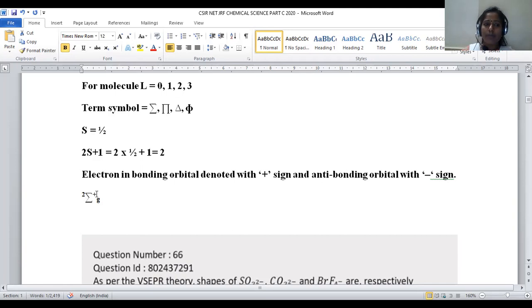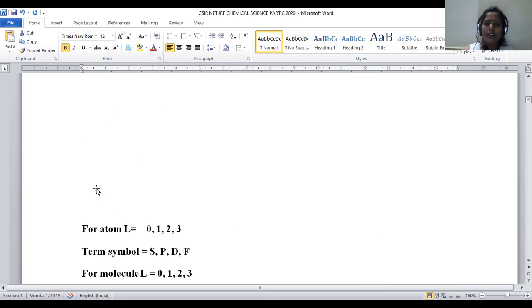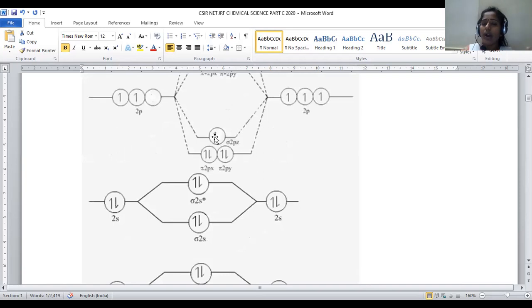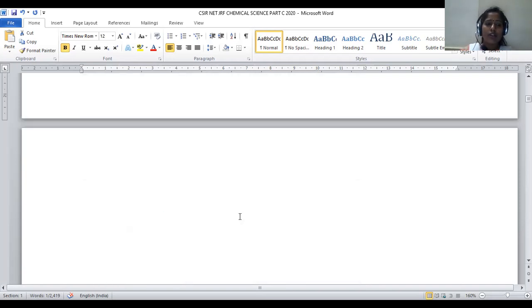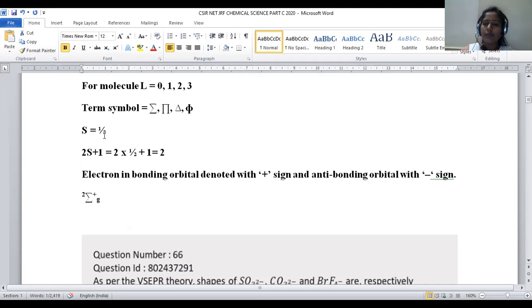Spin multiplicity should be obtained, right? How many electrons are there in this valence shell? Only one electron is there. That one electron in the valence shell is associated with spin of 1/2, right? So here let us apply the spin multiplicity formula: 2S plus 1, 2 into 1/2 plus 1. The 2 gets cancelled, then 1 plus 1, it will become 2. Spin multiplicity value is 2. Okay, so here L is equal to 0, we got sigma. Sigma bonding electron, that's why gerade, and spin multiplicity calculated as 2.